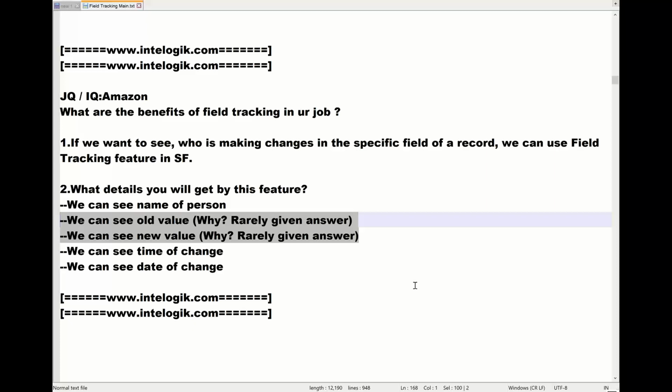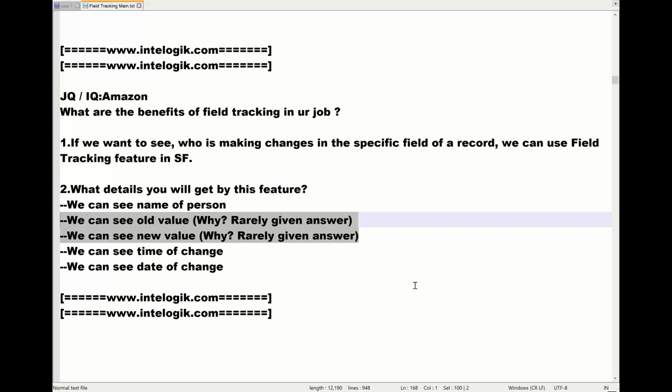Good. Correct. So guys, it is to compare whatever changes happen, and for that purpose we actually need that. If any mistake is happening, we can find what the previous value was. We can understand what the old value was, and according to that, we can take the benefit. Correct? Right. Let's move ahead.